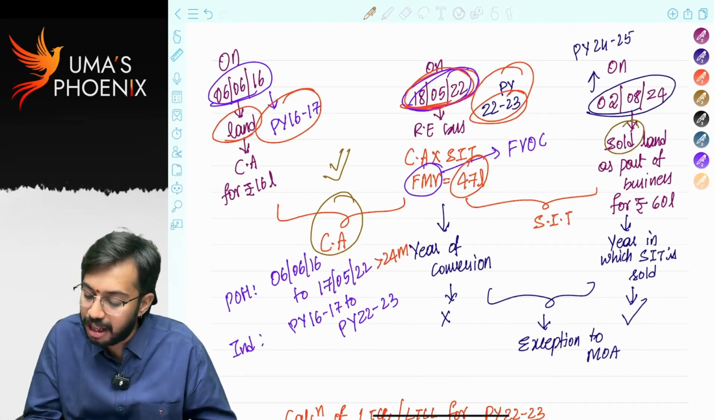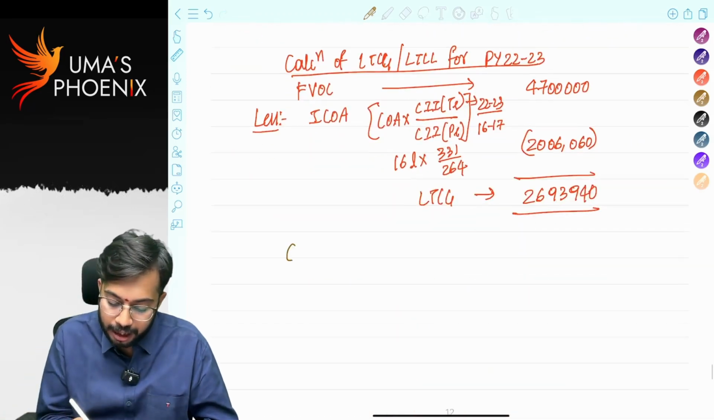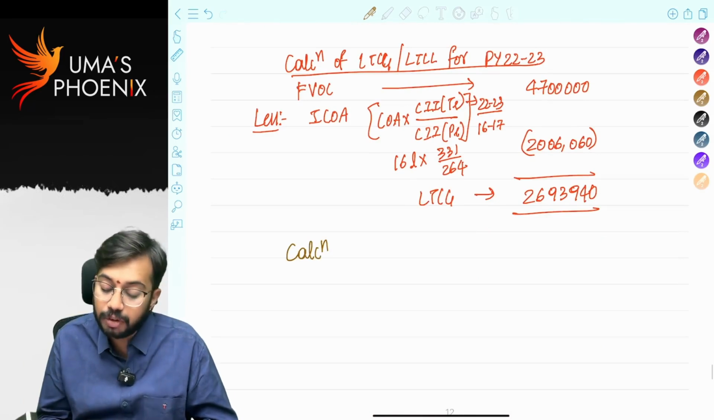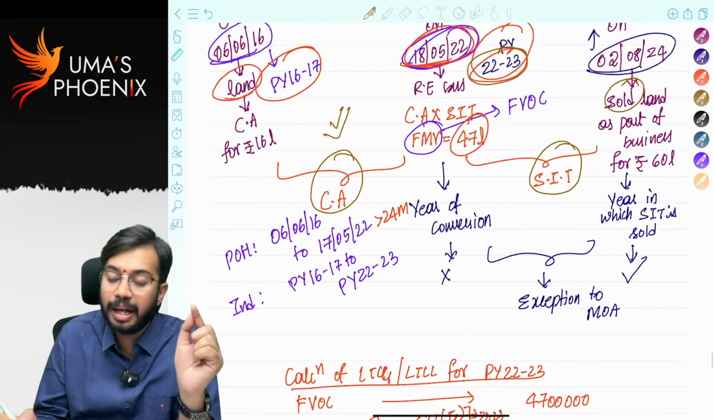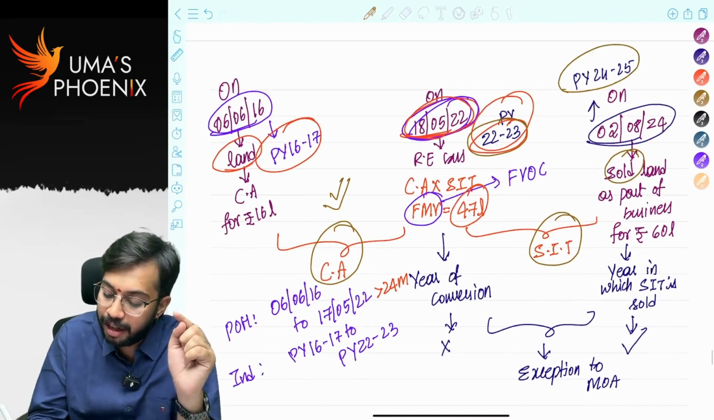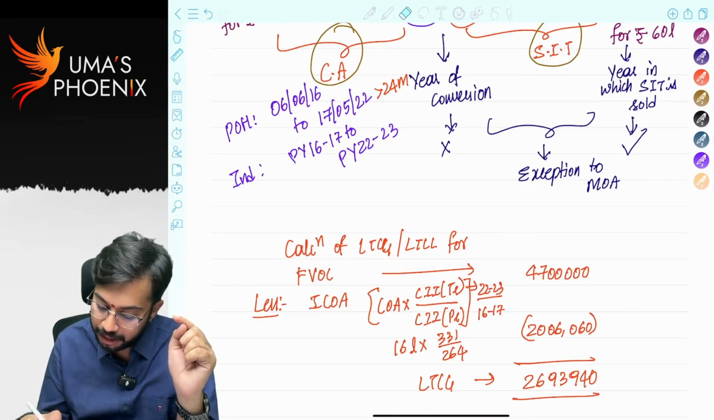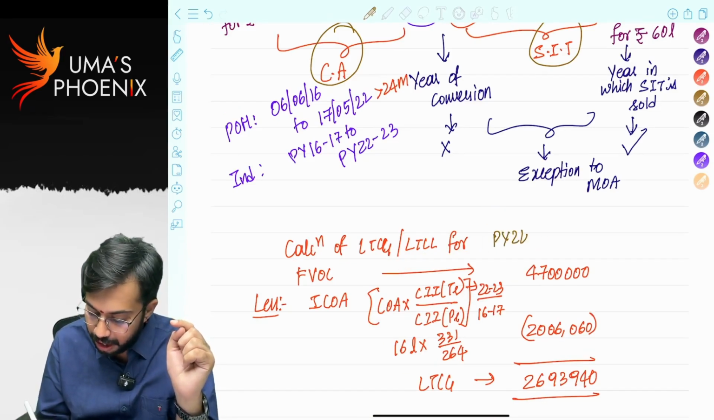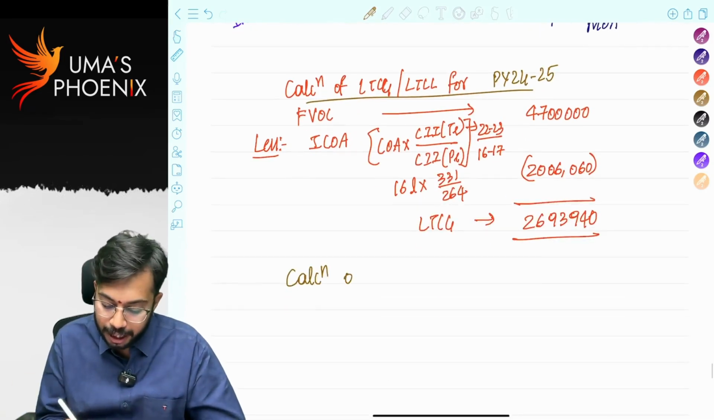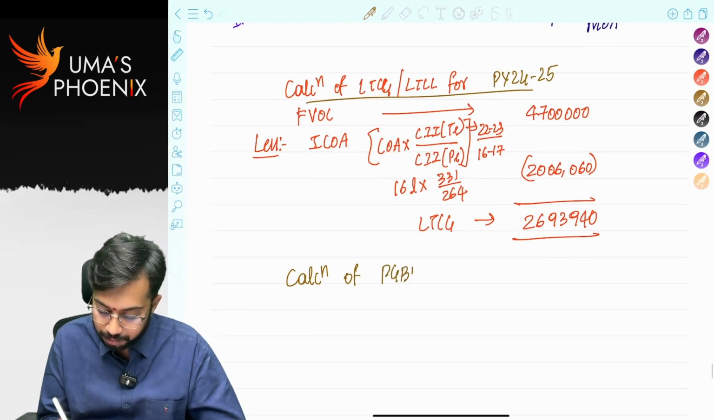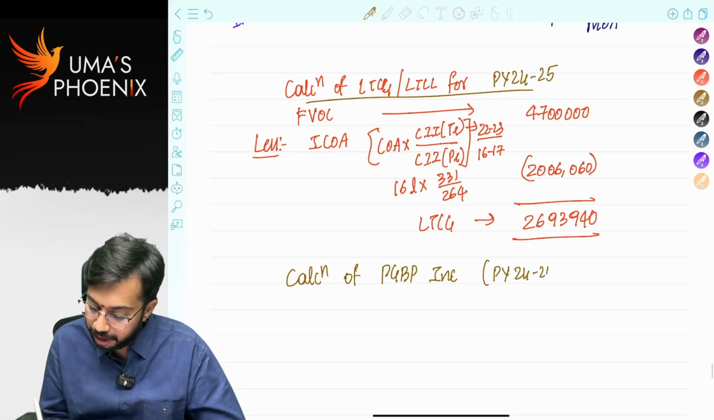Now it is sold in the business, right? We need to calculate PGBP income. So calculation of PGBP income. One second here. Year of transfer is 22-23, but capital gains are required to be calculated for 24-25. So here it is not 22-23, it is 24-25. Capital gains are required to be calculated for 24-25. Even PGBP income will also be calculated for previous year 24-25.